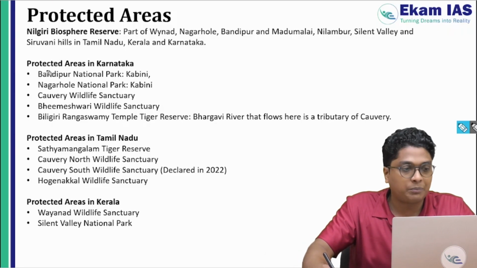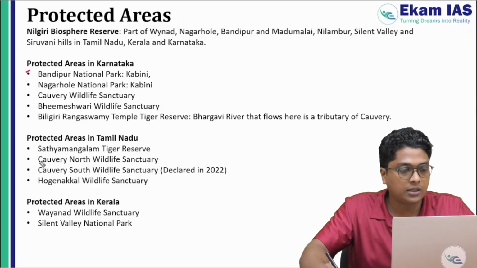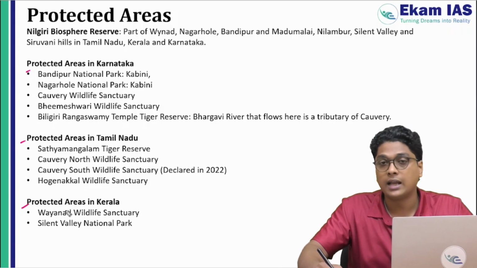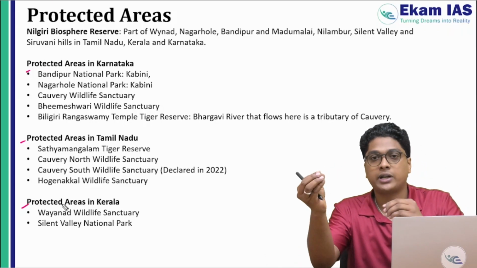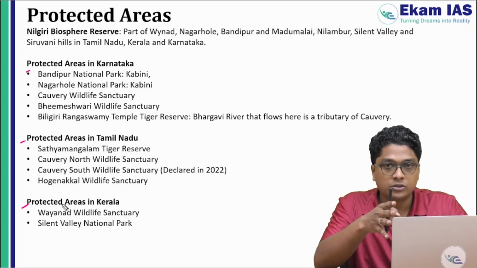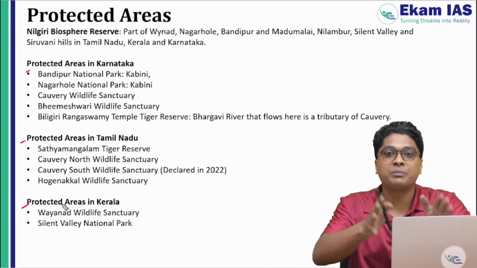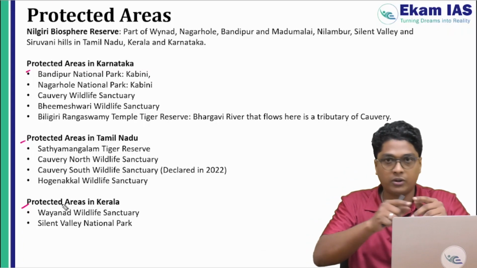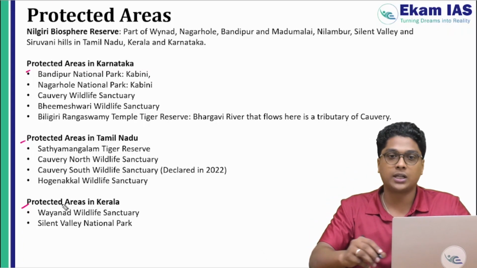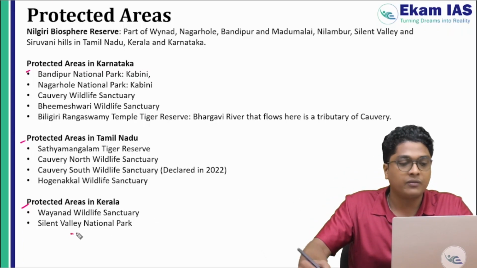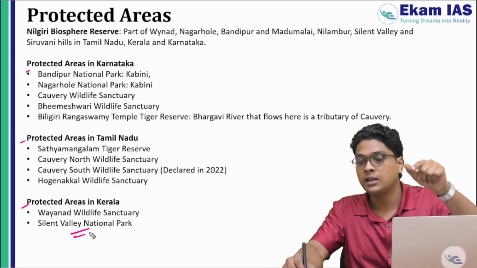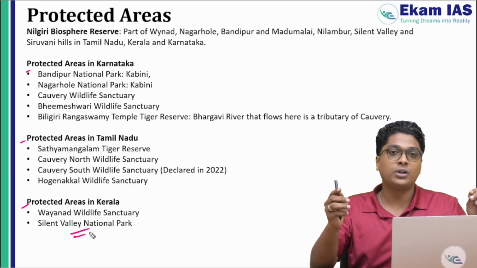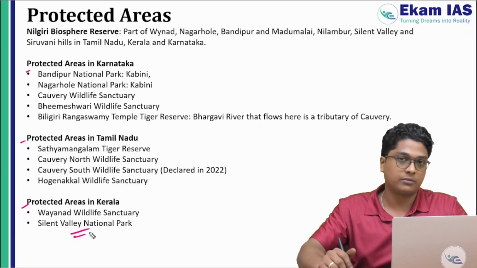There is no point in me just reading out the protected areas. So I've given it separated, like protected areas in Karnataka, Tamil Nadu and protected areas in Kerala. If they are asking which protected area belongs where, you have to think from the drainage basin perspective. Exactly the river doesn't have to pass through that particular region. For example, Silent Valley National Park: the tributary is passing through it, not exactly the river. But those tributaries are all part of this river.